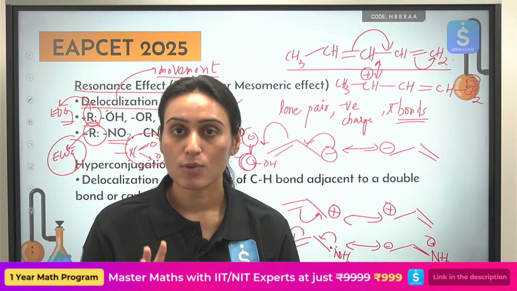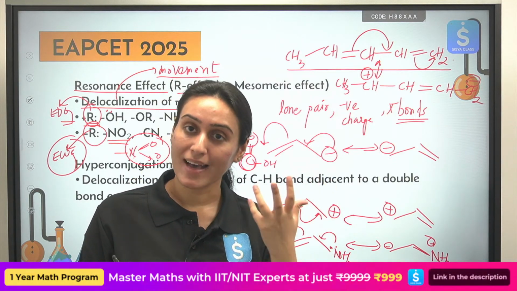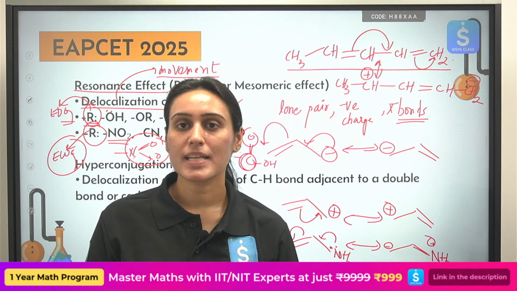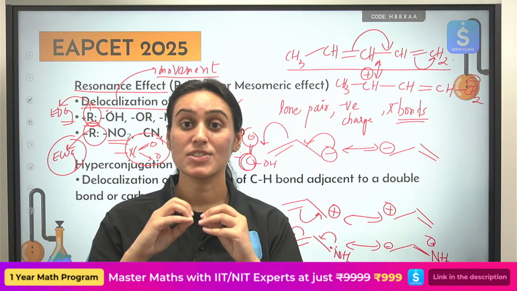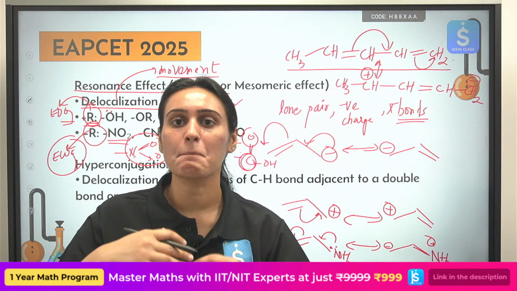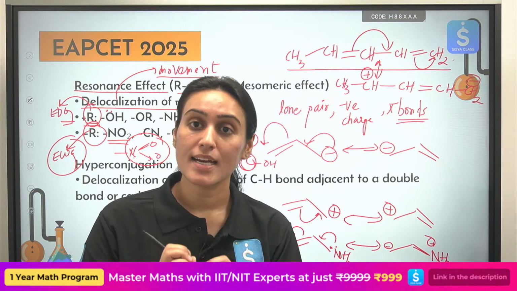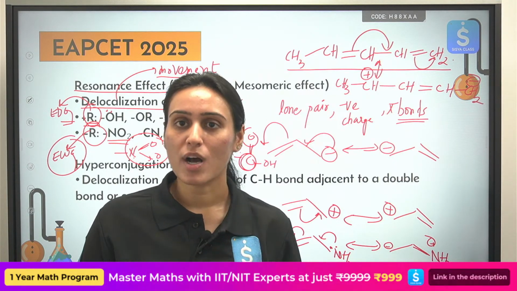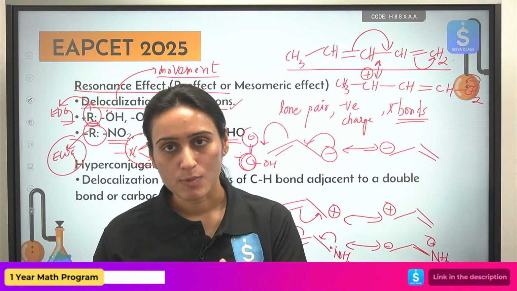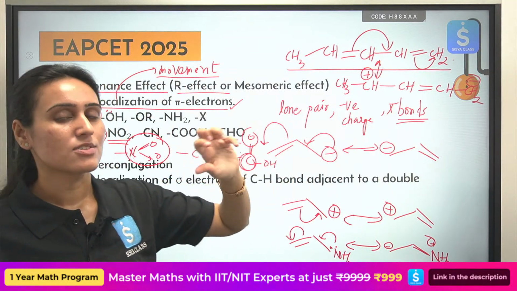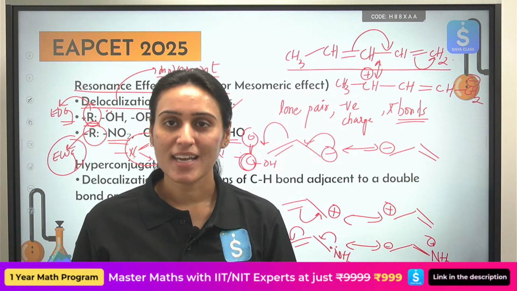And we will solve one question also today, in which they have asked you this information only, that please tell how many electron withdrawing and electron donating groups are there. Just that. They are not asking you to compare anything, just identify them. So you should know how to identify them. We will understand it once again when we solve the question, but I have told you already, so please remember that.